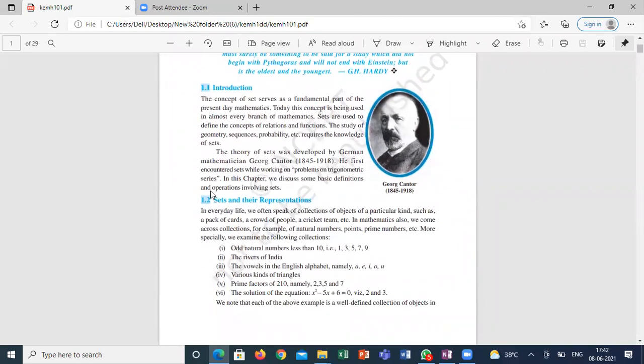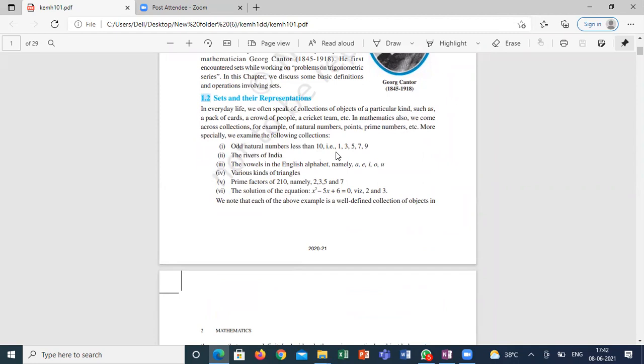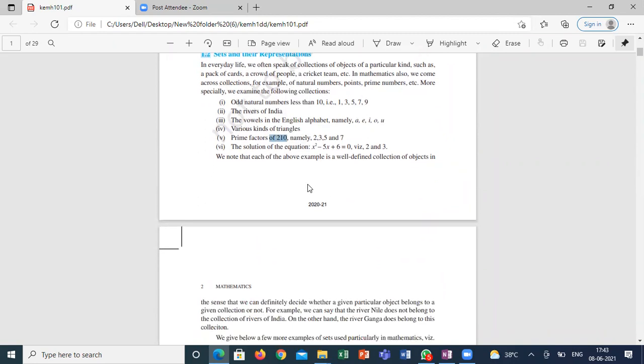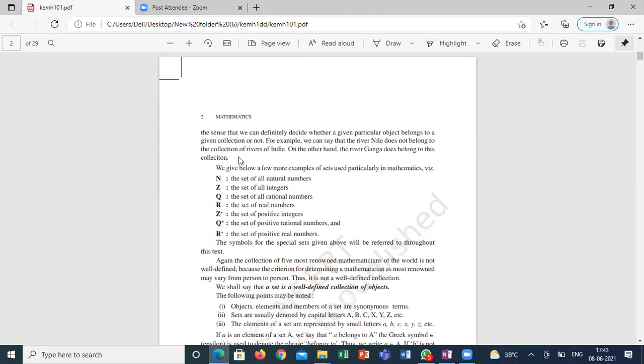There also they started with sets and their representation, the concept of sets. Examples introduced: odd natural numbers less than 10, that is 1, 3, 5, 7, 9; the rivers of India; the vowels of the English alphabet; various kinds of triangles; prime factors of 210; the solutions of these equations. Each of the examples is well defined. Now see some more examples. For example, we can say the river Nile does not belong to the collection of rivers of India. On the other hand, the river Ganga belongs to the collection.